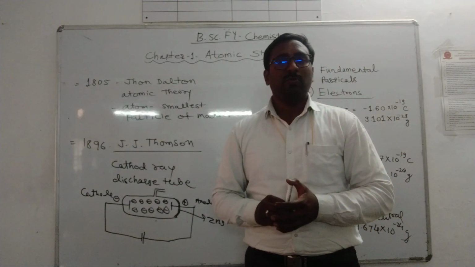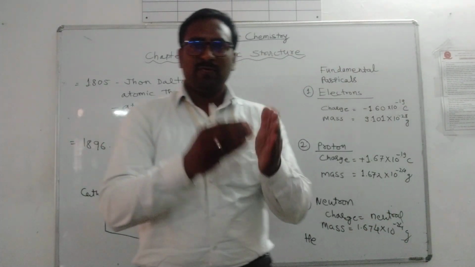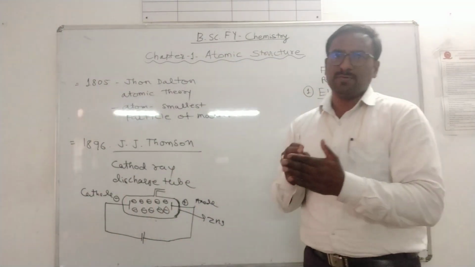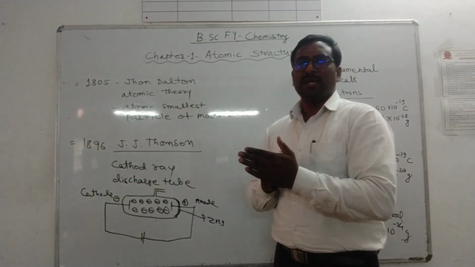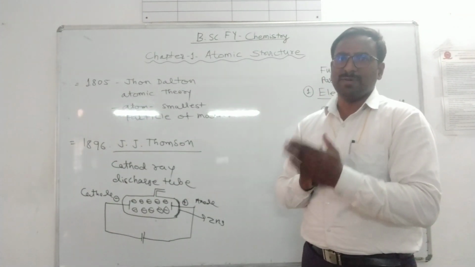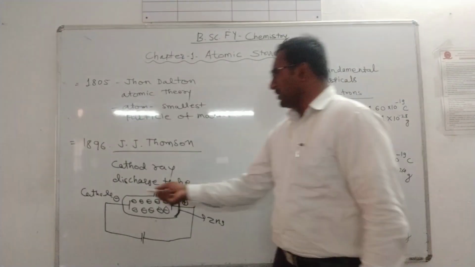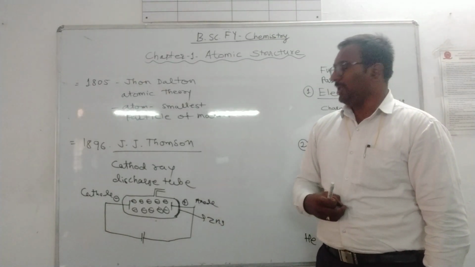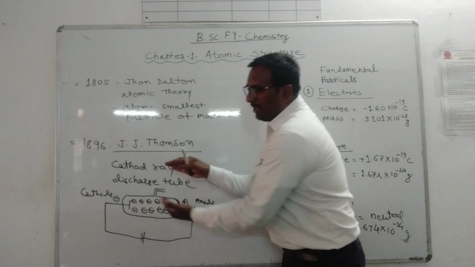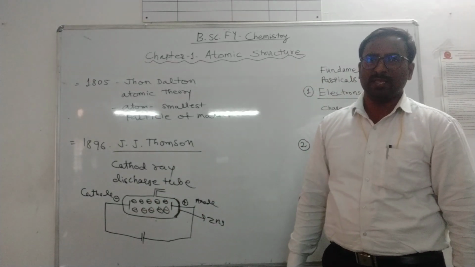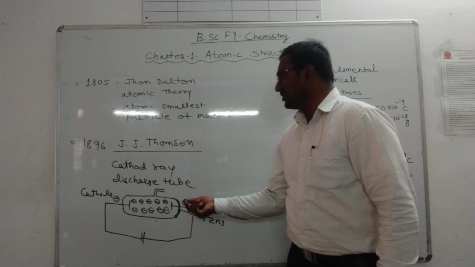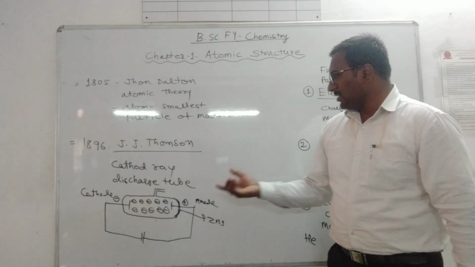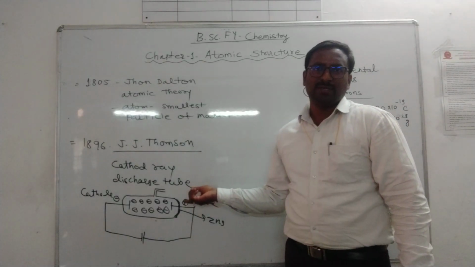Another property: when cathode rays fall on any metal surface, the surface heats up and its temperature rises. These cathode rays are also deflected when an electromagnetic field is applied. They show deflection toward the positively charged electrode. When an electric field is applied, they are attracted towards the positively charged electrode.